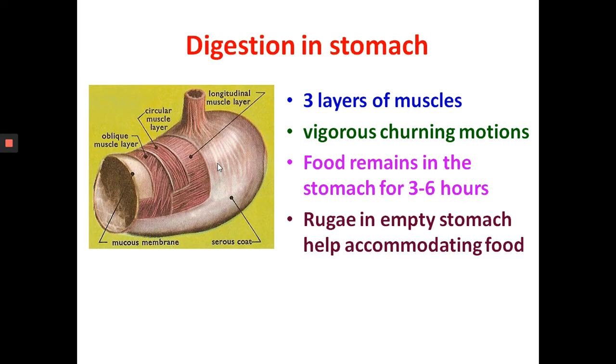And gradually, the solid pieces of food are mechanically and chemically digested, resulting in a semi-solid, thick and soupy material called chyme.